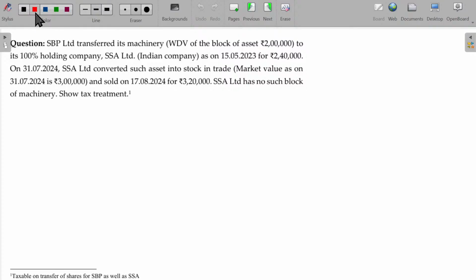Now, SBB Limited transfers its machinery, the WDV of the block of assets being 2 lakhs, to its 100% holding company, SSA Limited, being an Indian company with 100% holding status.